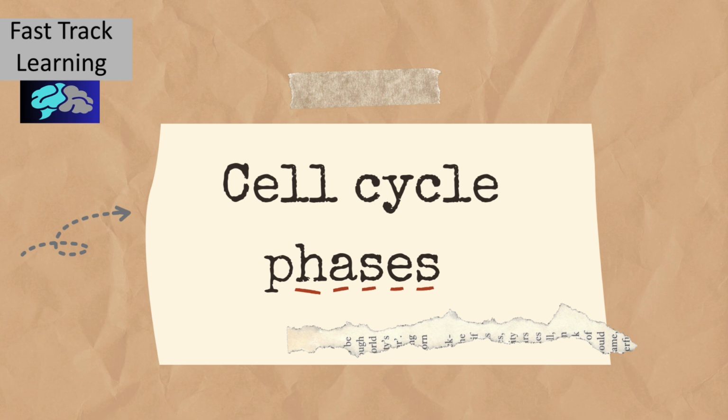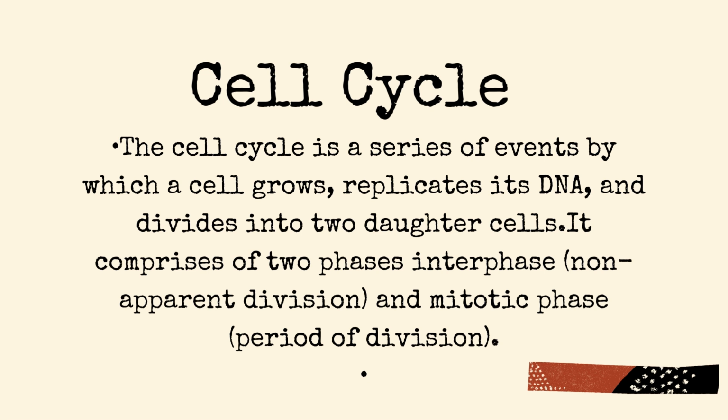These are cell cycle phases. First of all, we will discuss the cell cycle. The cell cycle is a series of events by which a cell grows, replicates its DNA and divides into two daughter cells. It comprises two phases: interphase, which is non-apparent division, and mitotic phase, which is the period of division.